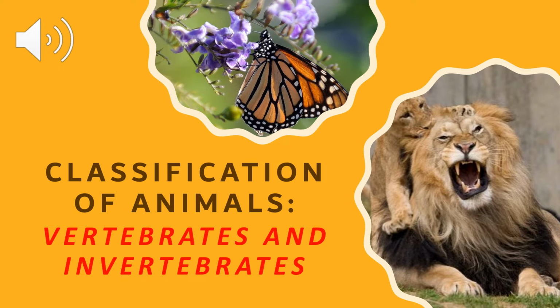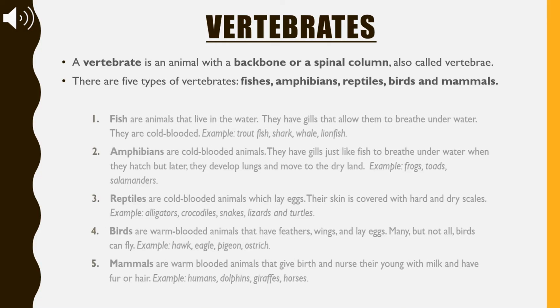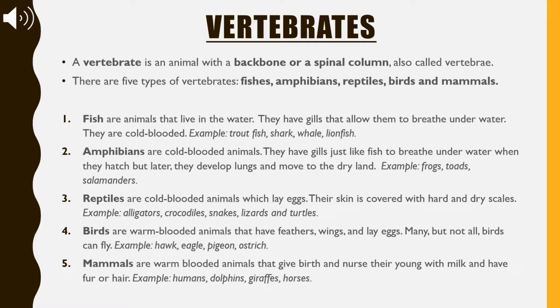Today we will be talking about the classification of animals, vertebrates and invertebrates. There are different ways to classify or differentiate animals, but today we will be looking into the classification of animals on the basis of their backbone or spinal column. All the animals that have a backbone or a spinal column are kept in one group called the vertebrates.